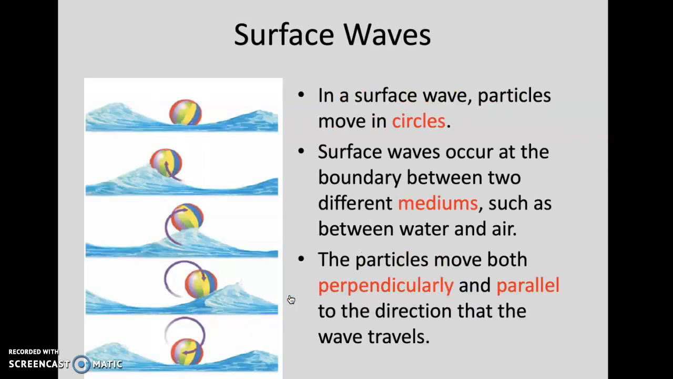So surface waves, particles move both up and down and side to side when there's a boundary between different types of mediums, such as water and air. Boundary between two different mediums causes a circular motion. That's a unique characteristic of surface waves.